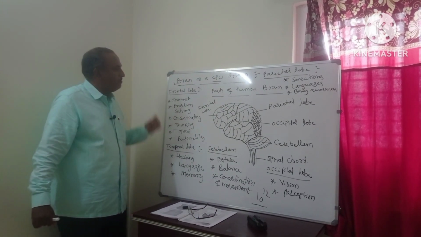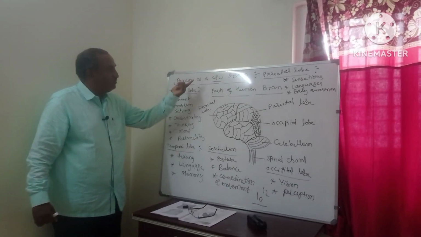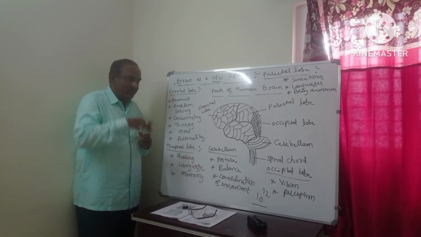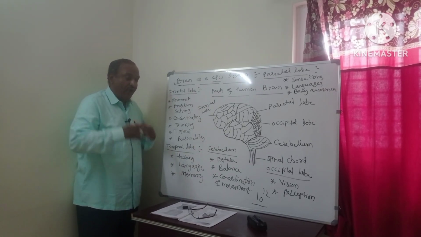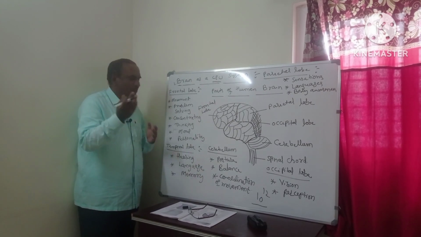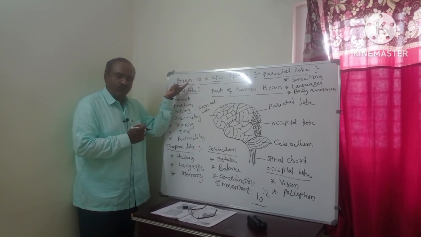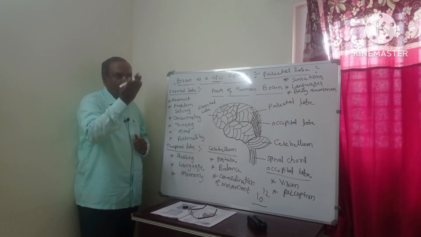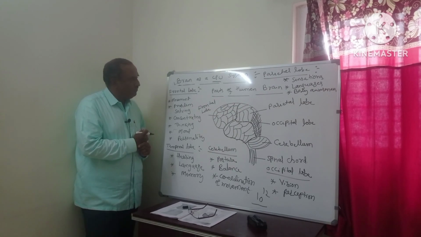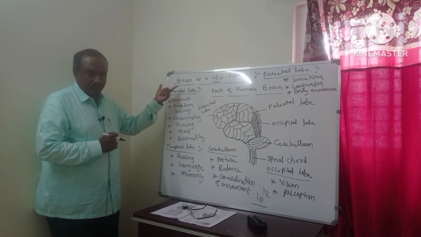Therefore, it is like a CPU. Why is it like a CPU? It will take the input, analyze and understand it, and it also has memory and will decide what action to take. Suppose I am doing something, everything will be done with the help of the brain. It will think what we have to do and what we should not do. Every piece of information is given by the brain.